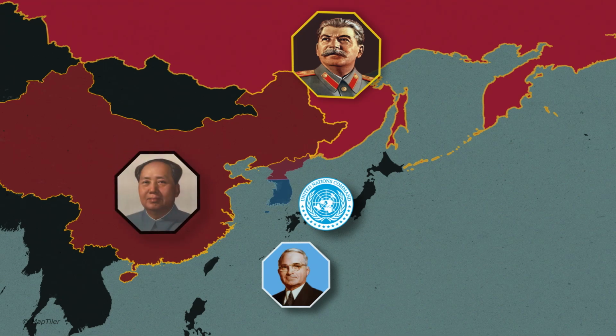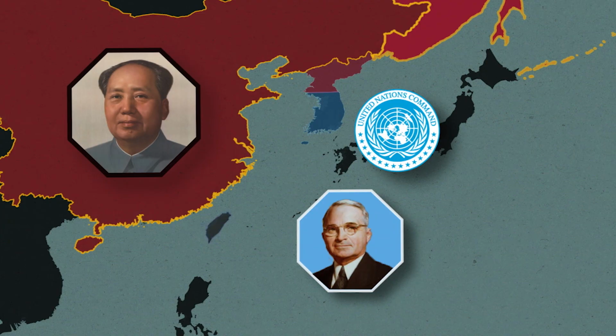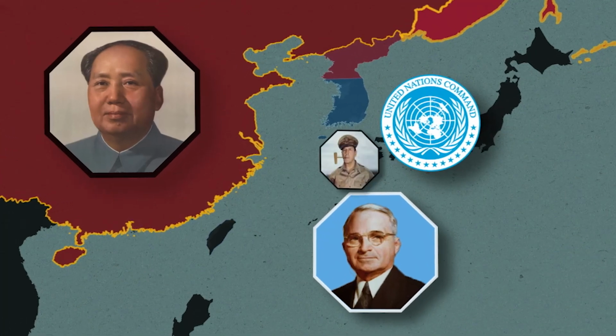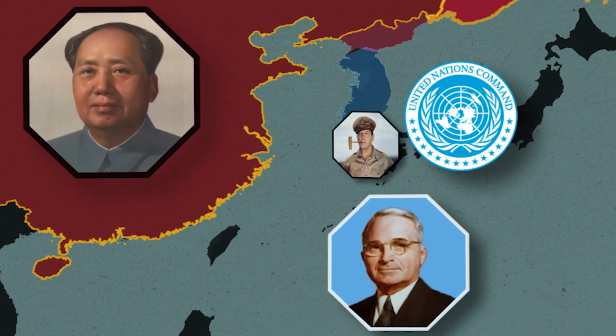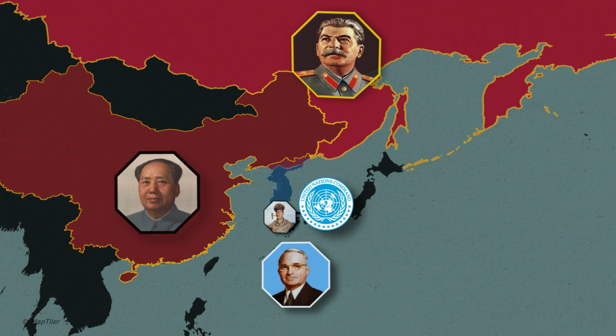Chinese Communist leader Mao Zedong warned the United States that China would intervene if UN forces crossed the parallel line, but the United States never responded to his warning. The intervention in Taiwan had already heightened tensions with China. Harry Truman authorized General Douglas MacArthur to cross the line. UN troops crossed the line, approaching the Chinese border.